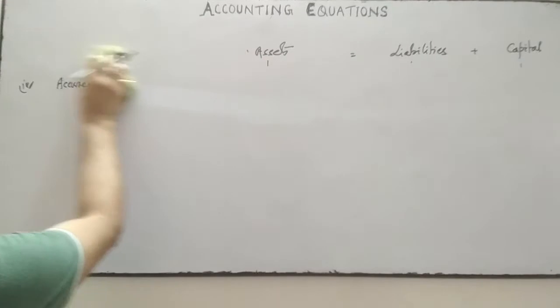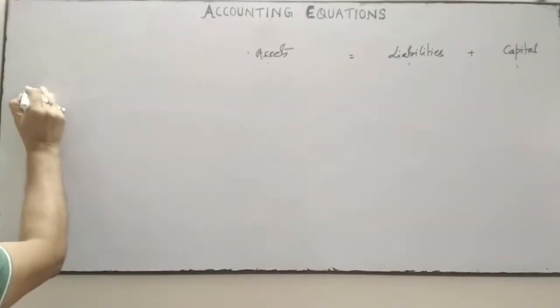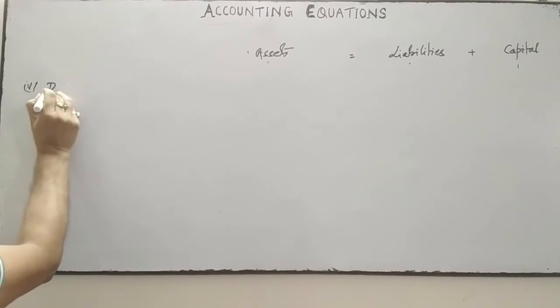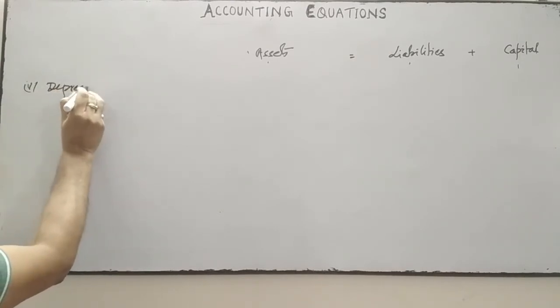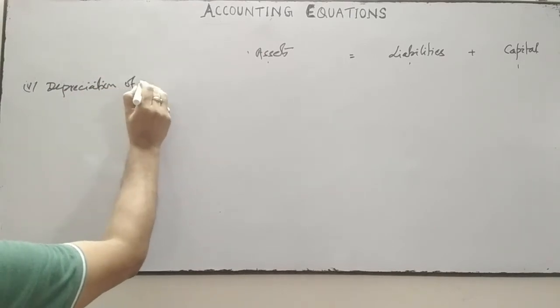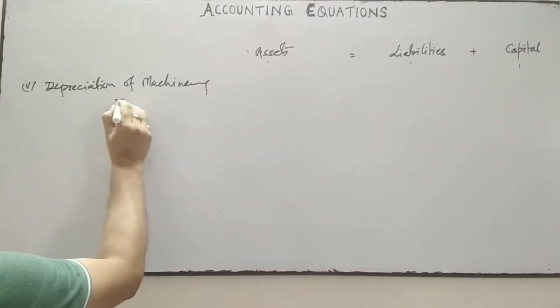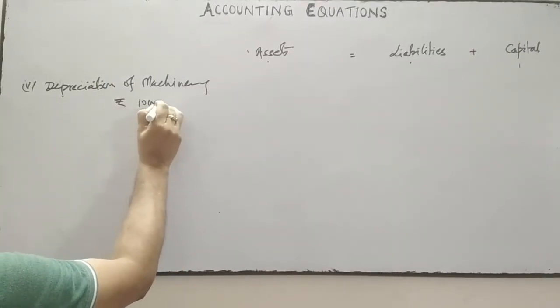Next, suppose it is related to depreciation of machinery, rupees 10,000.